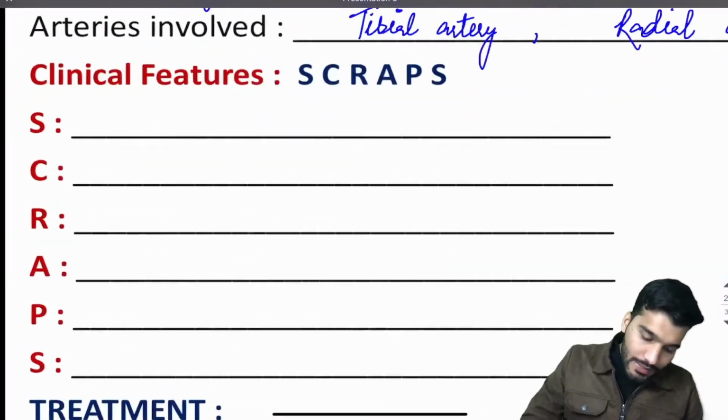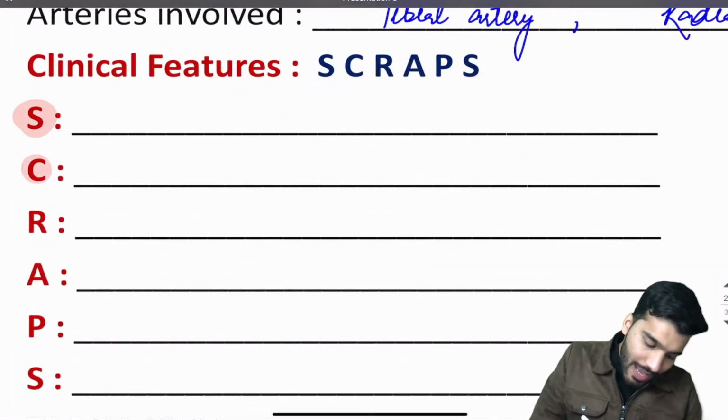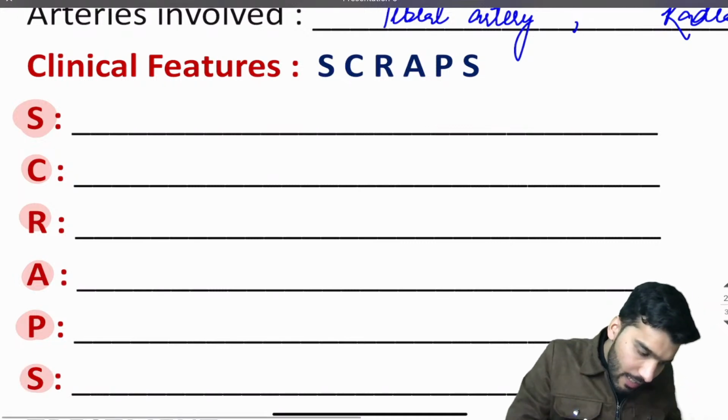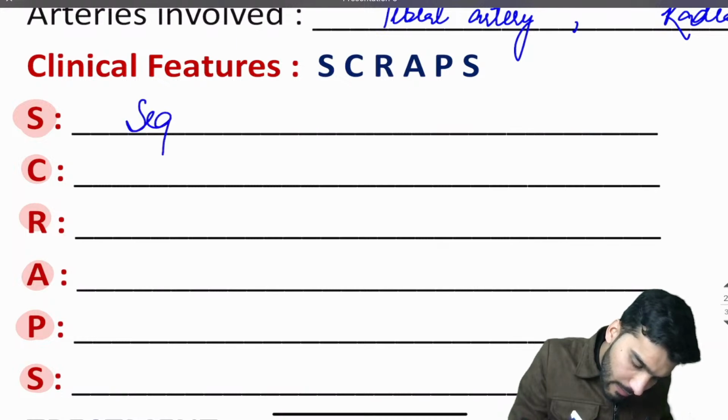Now what are the clinical features? You remember with the mnemonic SCRAPS. S is going to be segmenting thrombosing vasculitis.